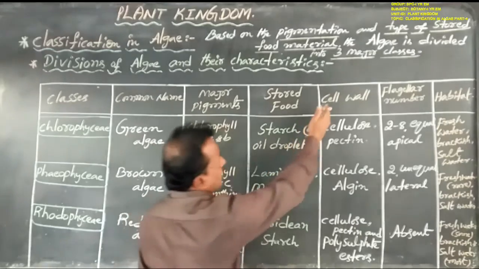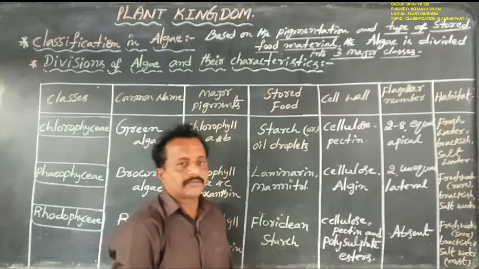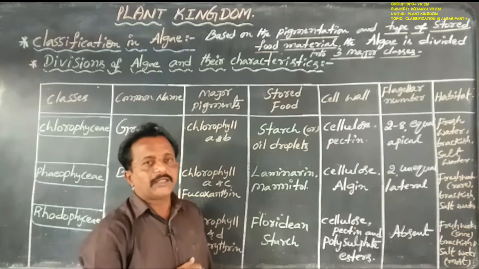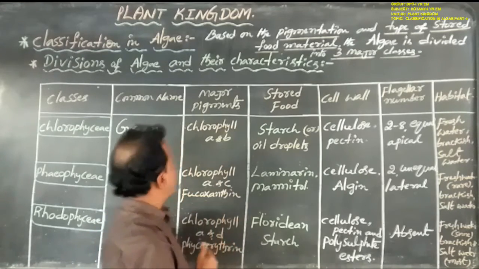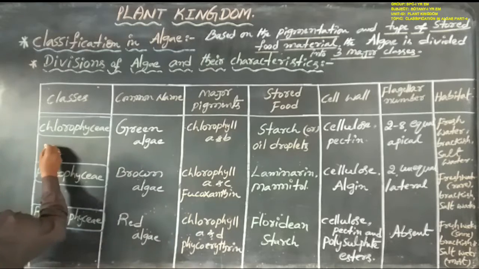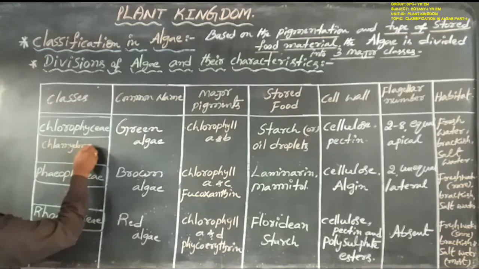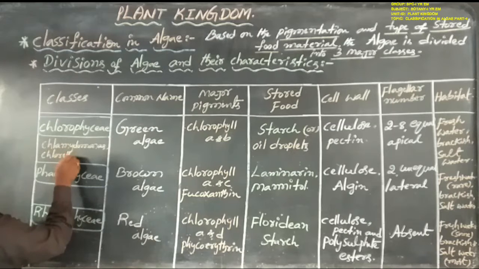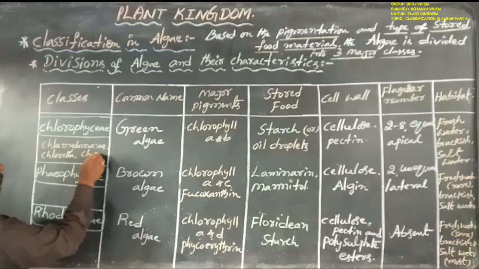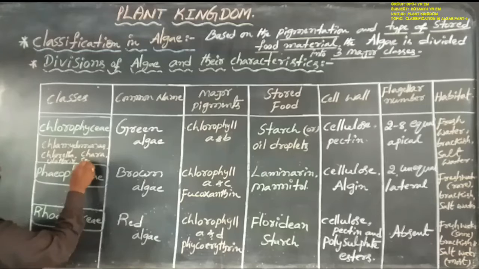Now, giving examples for the members of Chlorophyceae: Chlamydomonas, Chlorella, Chara, Ulothrix and Spirogyra.